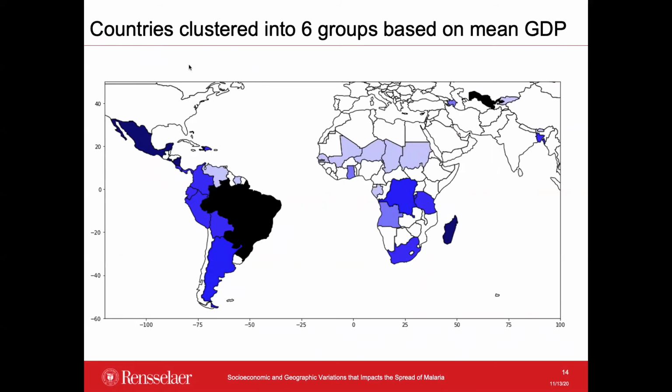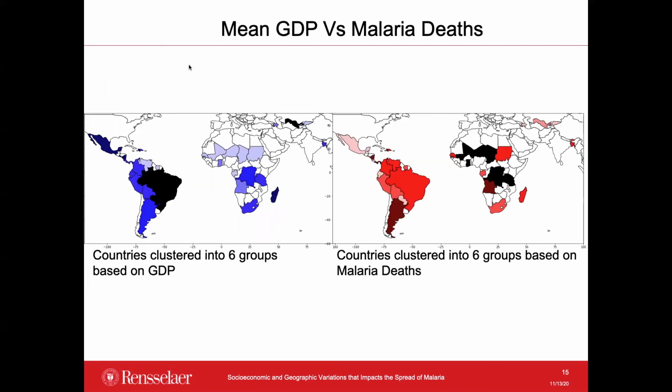In this figure, the cluster of 34 countries based on the mean GDP values across the years starting from 2000 to 2012. The darker the blue color shades, the higher the mean GDP value for the countries in the cluster. Brazil has the highest GDP value in the cluster, while other countries like Bolivia, Peru, and Argentina have relatively less GDP values. Countries in the middle and upper regions of Africa like Mali, Niger, and Chad have the lowest GDP values across the countries. In Africa, we see that the countries that have the lower mean GDP values, including Niger and Chad, have higher confirmed number of deaths due to malaria.